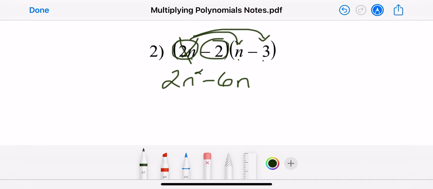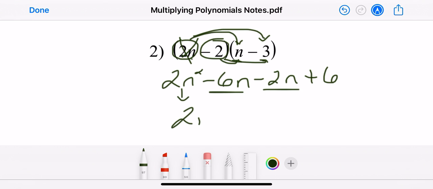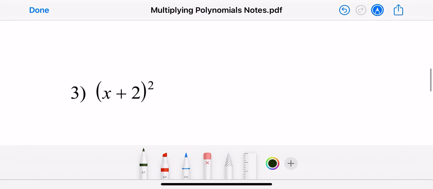Notice I circled the negative as well because you have to multiply negative 2 times n, which is just negative 2n. And then you have to multiply negative 2 times negative 3, which is a positive 6. Same thing as before. You're going to have the two middle terms that you're going to have to combine. Bring down the n's, 2n squared minus 8n. Oops, I put x. When you combine those two together, and then bring down your plus 6, that is our final answer for that. All right, moving on to some other problems over here.